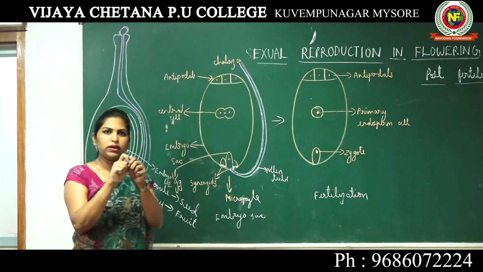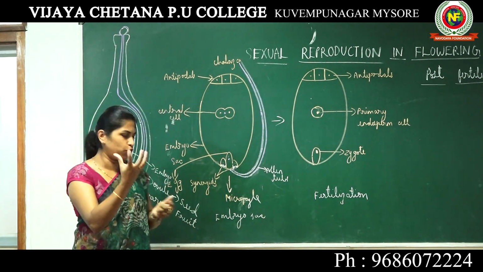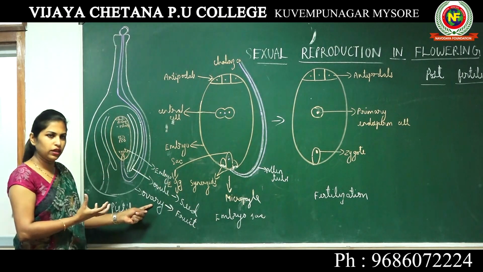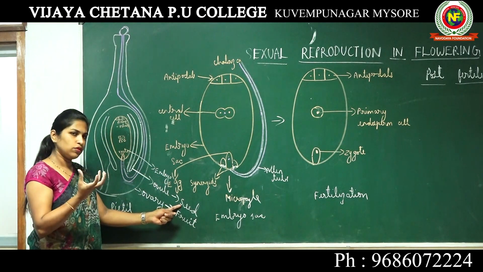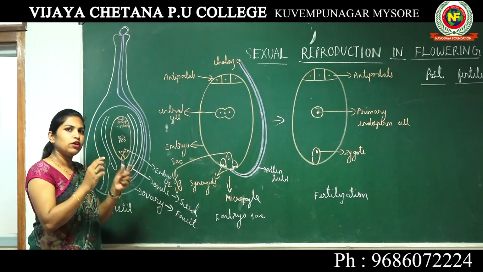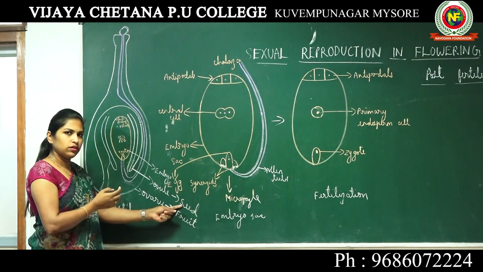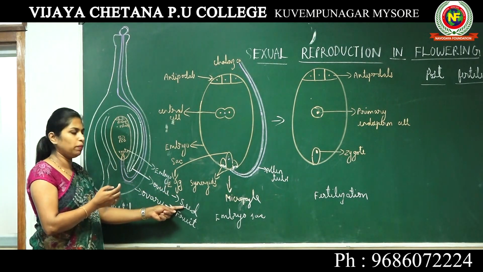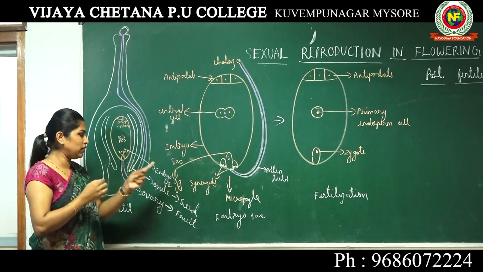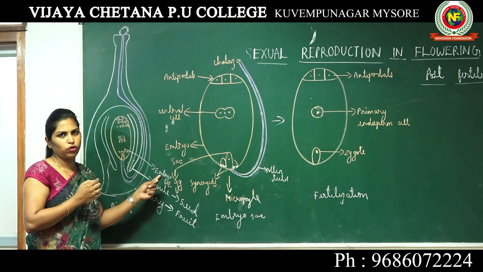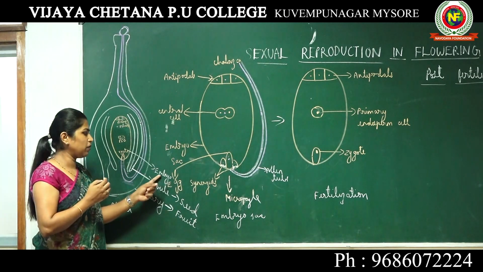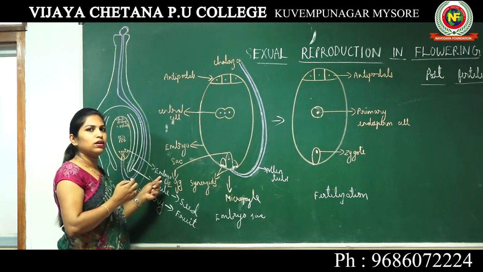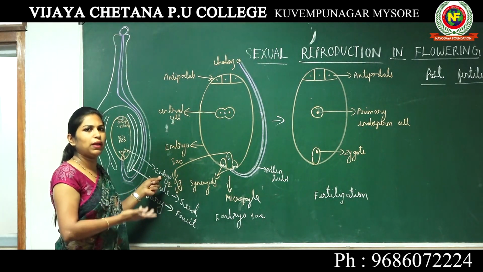When we cut open a fruit which is ovary, we find seed which is nothing but ovules. When we open the seed, inside we will find embryo. Okay, so this embryo is nothing but a sporophytic plant, we can say.